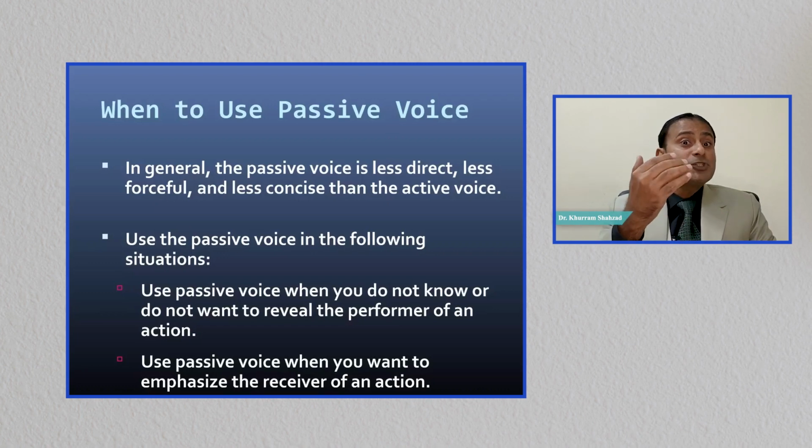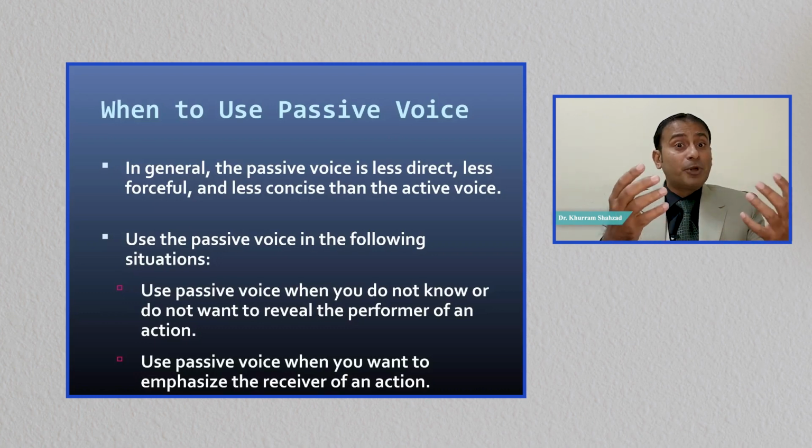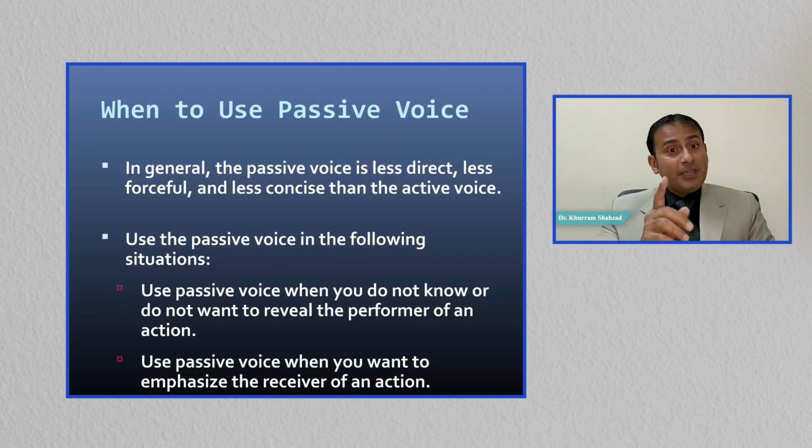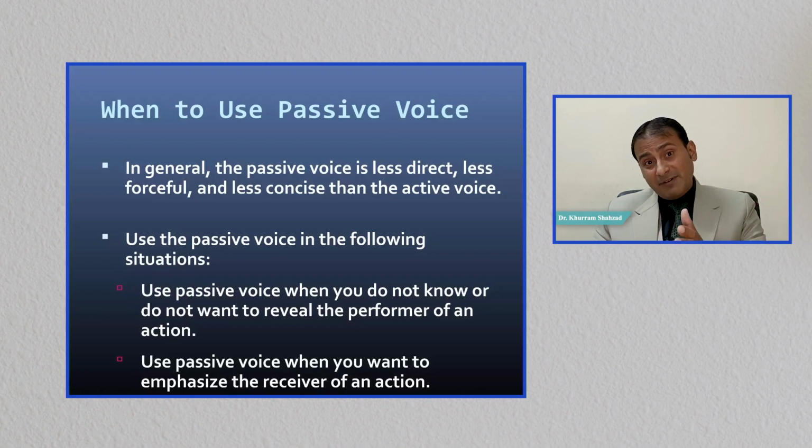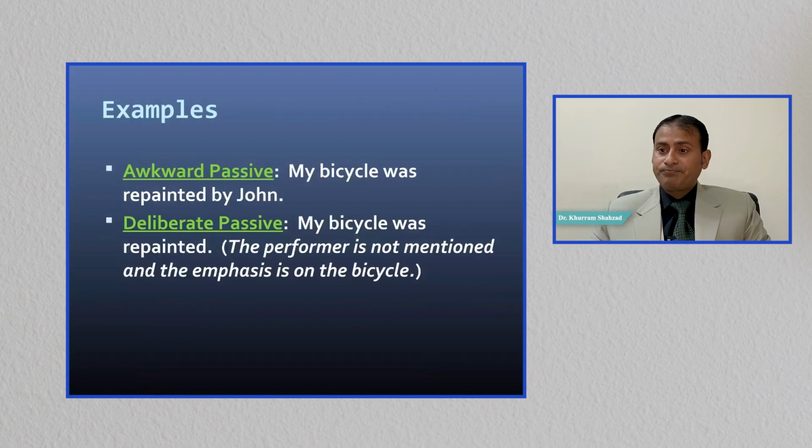You here means the speaker of discourse, the person who is writing or producing those sentences. If he or she feels that the doer of the action is not important, then you should go for passive voice. Or use passive voice when you want to emphasize the receiver of an action. If you want to emphasize the receiver of the action, then you should go for passive voice.